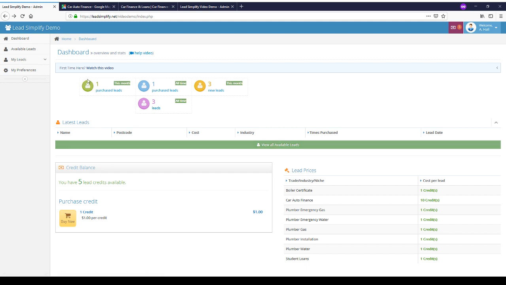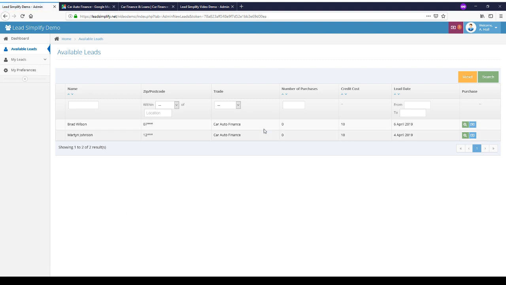They can see a couple of stats, so they can see this month they've purchased 1 lead. All time they've purchased 1 lead. This month there are 3 leads available, and all time there's been 3 leads available. This will give a list of latest available leads for them. We can see there was 2 leads sent within the system earlier.